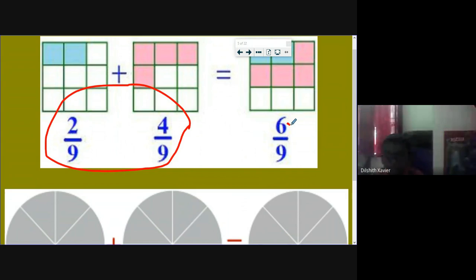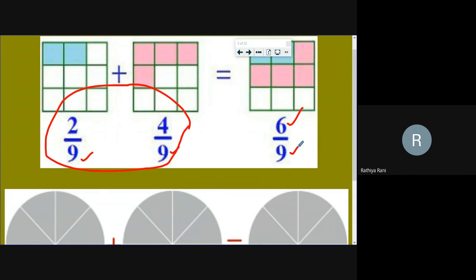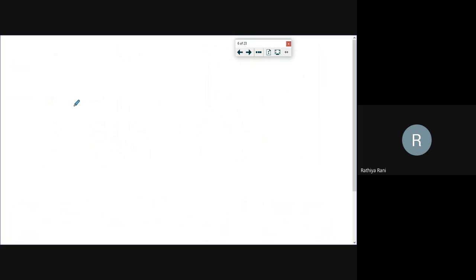Next, we should go to the denominator. The denominator is 9 and 9, so the answer will be 9. Very good. Super. Well done, Dilshit. So this is the method for adding like fractions. We have to add only the numerators and write the same denominator. Okay. But how will you explain with the help of a diagram?